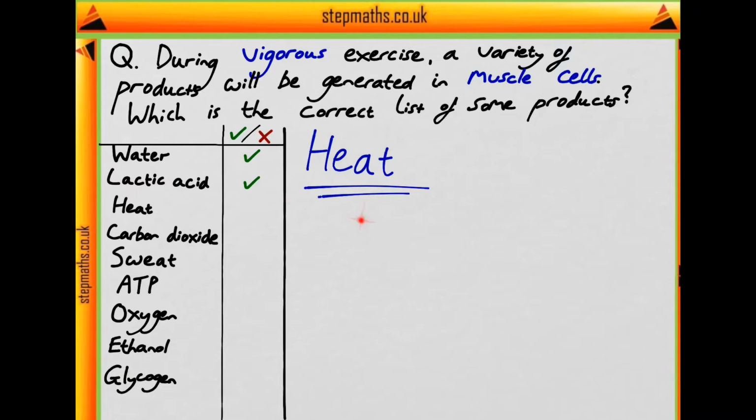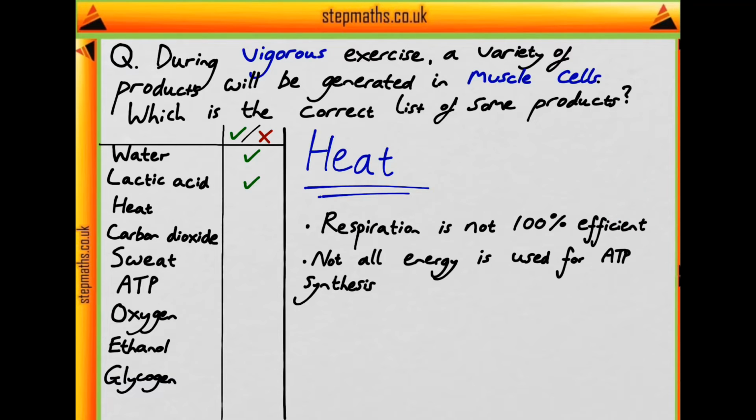And next, moving on to heat. It's key to note that respiration is not 100% efficient. This means that not all of the energy from food is used for ATP synthesis. Therefore, this wasted energy is lost as heat instead. Therefore, heat is produced in the muscle cells during vigorous exercise.